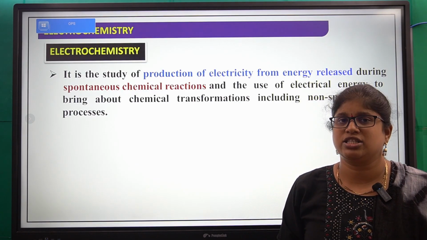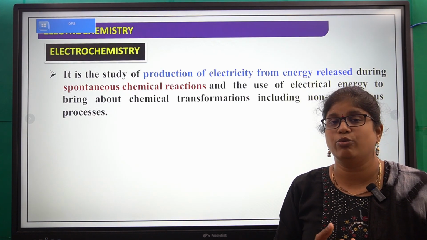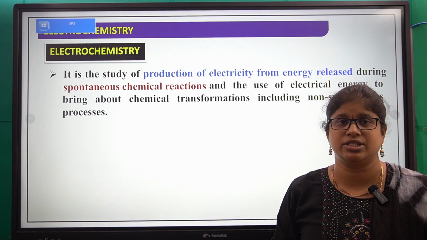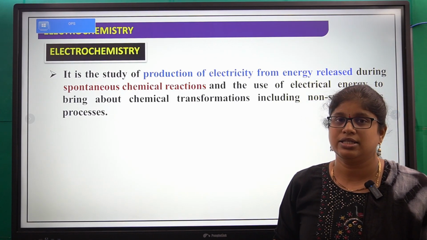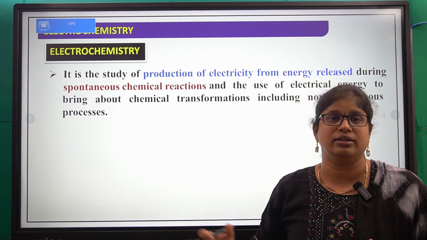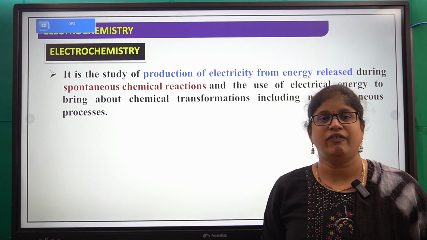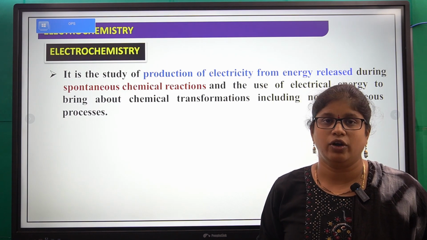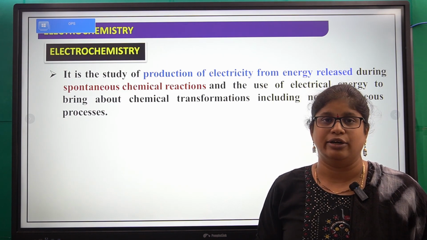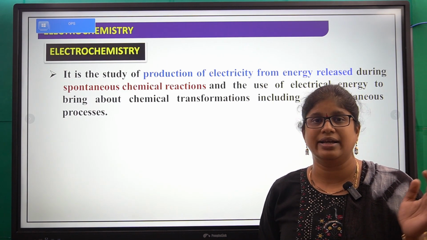First, what are spontaneous and non-spontaneous reactions? Spontaneous reactions are reactions which are carried out on their own. They do not require any external force.